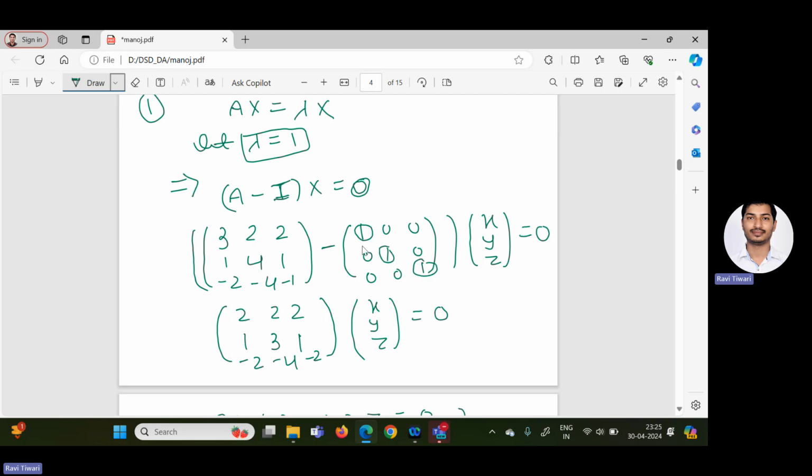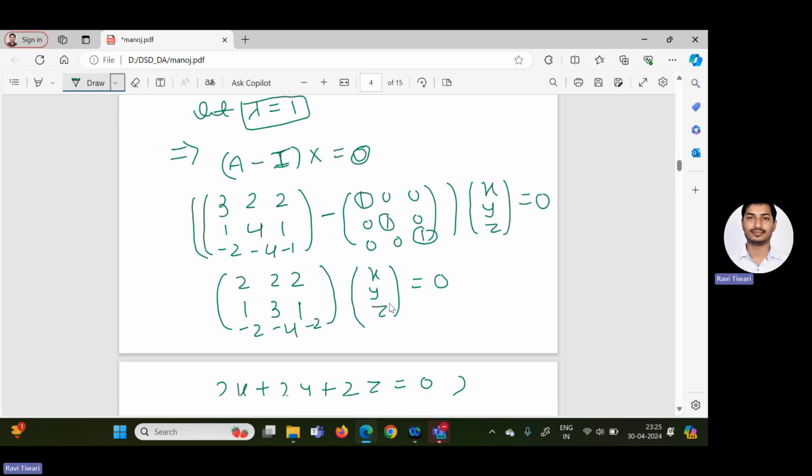So from 3 minus 1 we get 2, 2 minus 0 is 2, 2 minus 0 is 2, 1 minus 0 is 1, 4 minus 1 is 3, 1 minus 0 is 1, minus 2, minus 4, and minus 1 minus 1, so we will get minus 2. So this is correct.